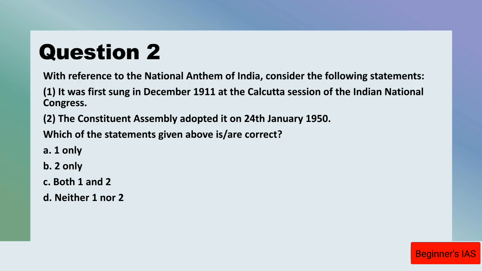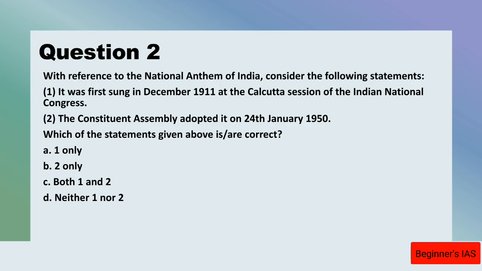Let us analyze statement number 2. This statement is also correct, since it was adopted by the Constituent Assembly as the national anthem of India on 24th January 1950. This is the formal inclusion of the national anthem, which takes 52 seconds to play.